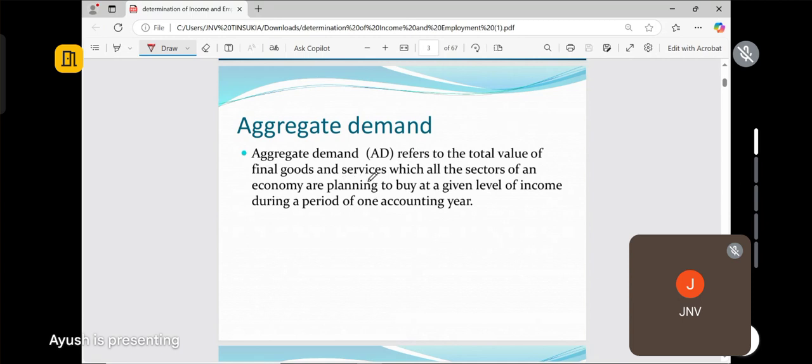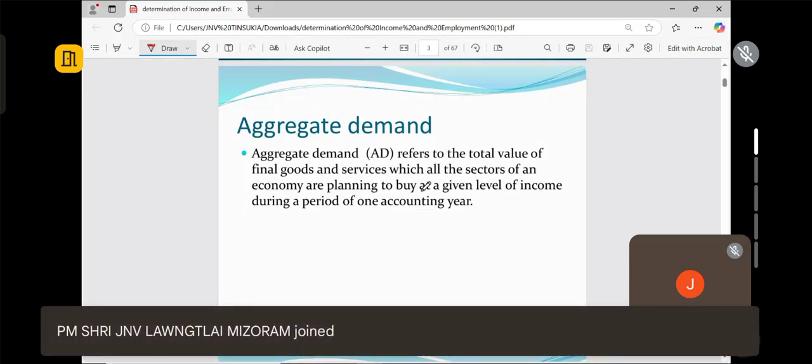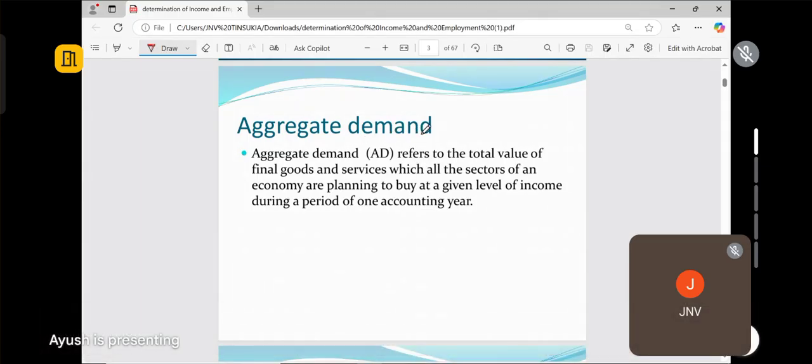That's why it is very much necessary to know how much all the sectors are going to buy or spend in one year. So here we can also say that aggregate demand is equal to aggregate expenditure. Yes, because whatever you spend, that means you are demanding.